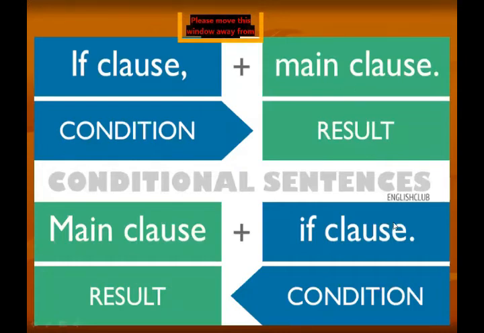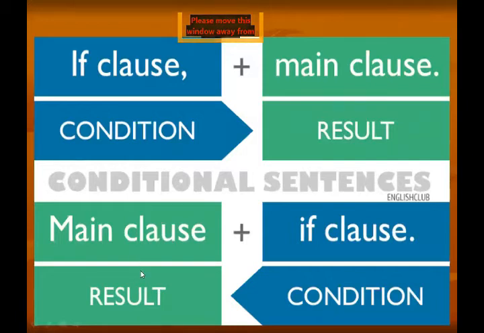Same like this. This is for your more explanation. In conditional sentences, the first clause is the if clause in which we discuss the condition. The if clause is based on the condition. The clause which starts with the word if is called the condition clause. And the clause which ends with then, or sometimes we don't use then but we show the result, is called the result clause. And it is also possible that the conditional sentence may start with the main clause, meaning the result clause.